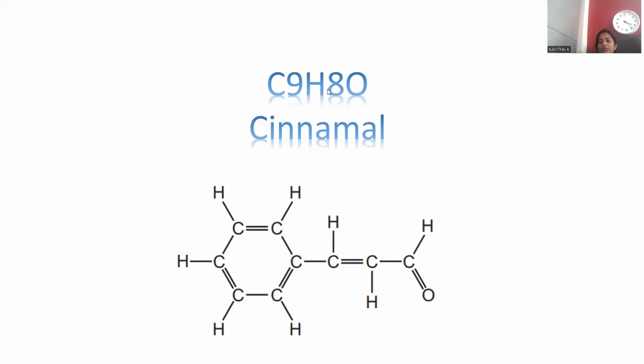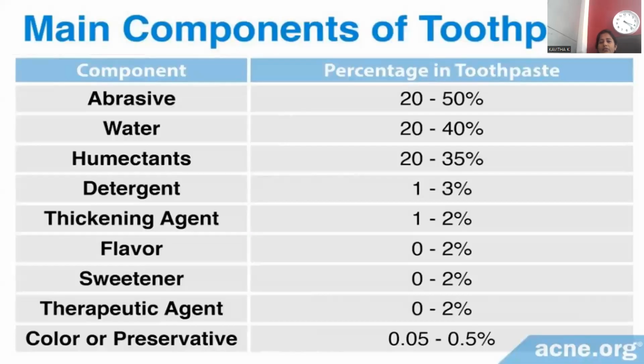8 hydrogens are noticed, and only 1 oxygen, so there is no need to mention the subscript. So C9H8O is the entire chemical formula: 9 carbons, 8 hydrogens, and 1 oxygen, used to address this cinnamaldehyde. So by this, we can conclude question number 2.